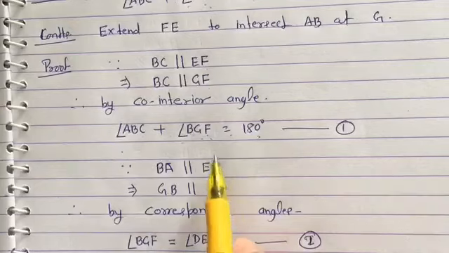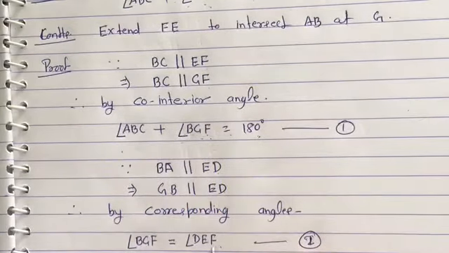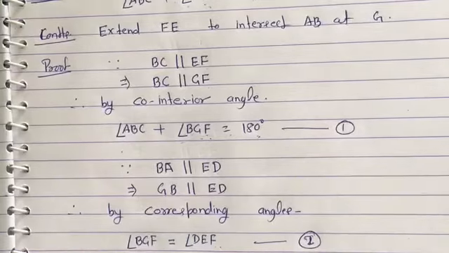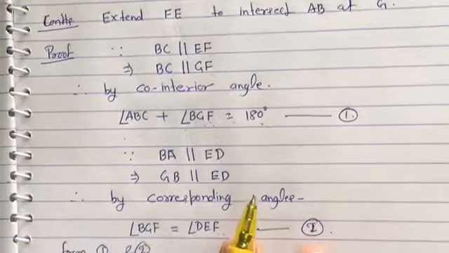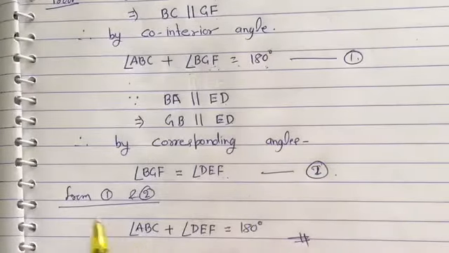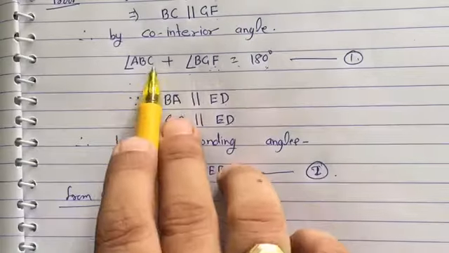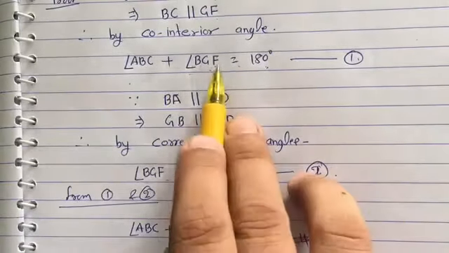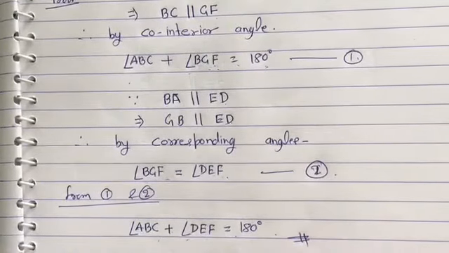Meaning of this is we can replace angle BGF by angle DEF now. So replace it from equation 1 and 2: angle ABC plus, in the place of angle BGF write down angle DEF, is equals to 180 degree, and this thing you have to prove.